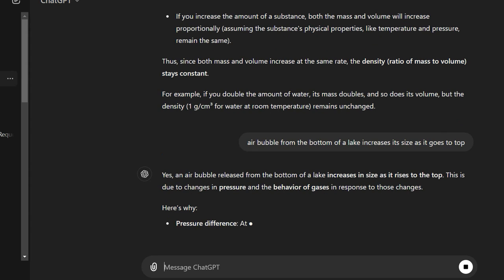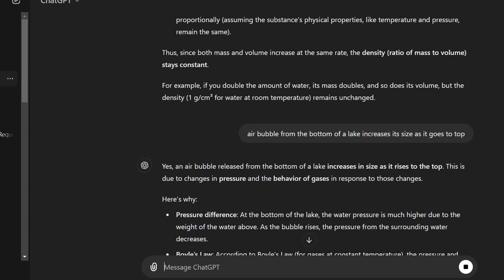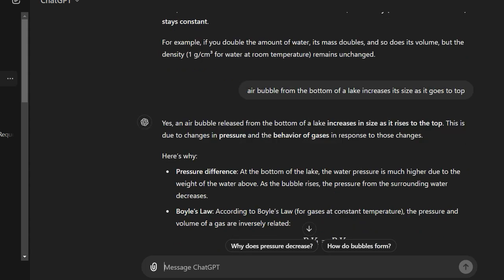Yes, an air bubble released from the bottom of a lake increases in size as it rises to the top. This is due to the change in the pressure and behavior of gases in response to those changes. At the bottom of the lake, the water pressure is much higher due to the weight of the water above. As the bubble rises, the pressure from the surrounding water decreases.